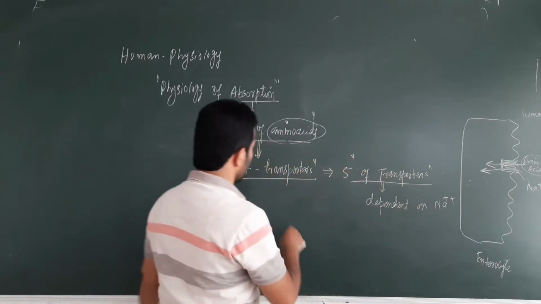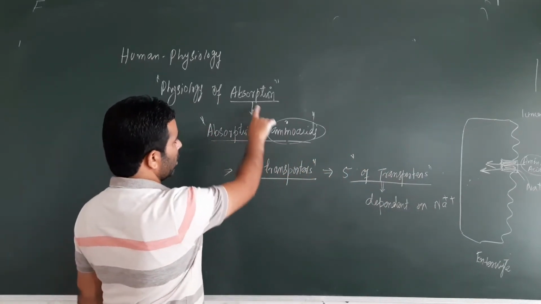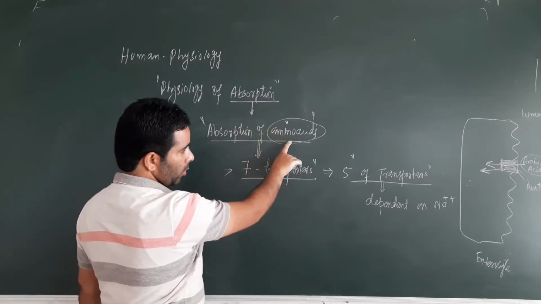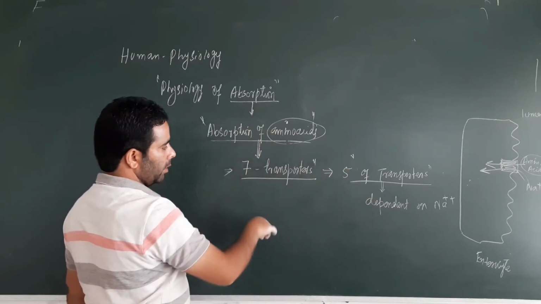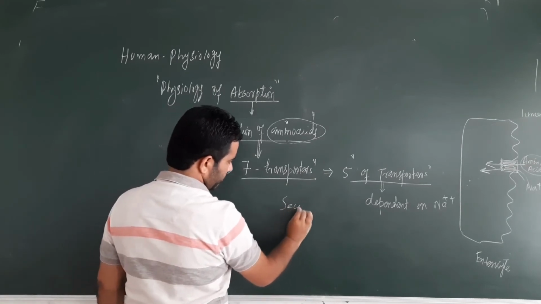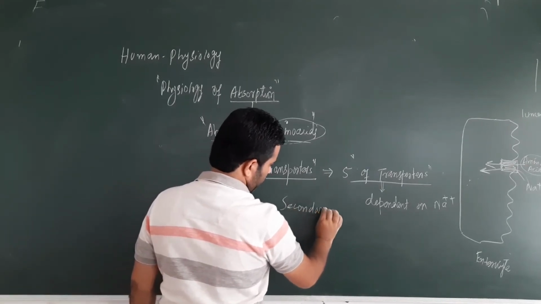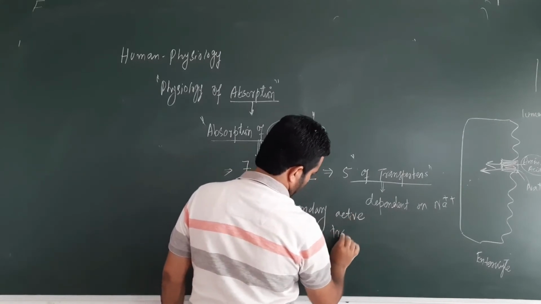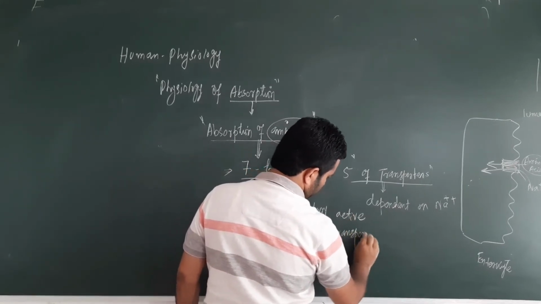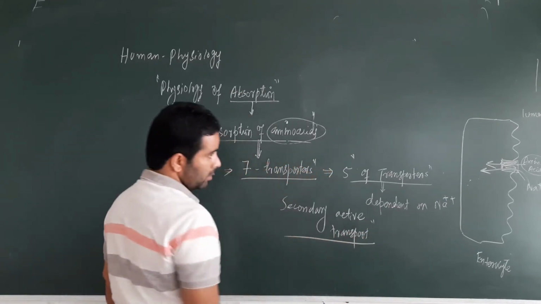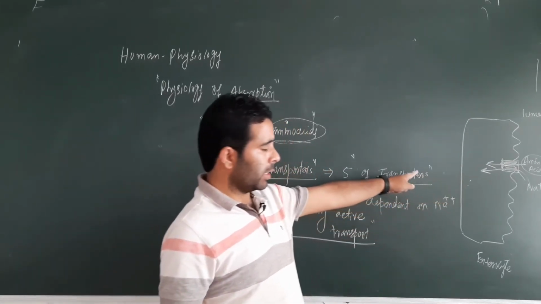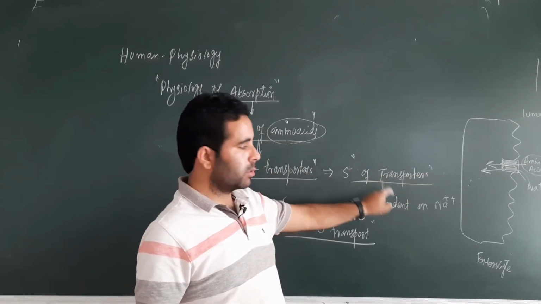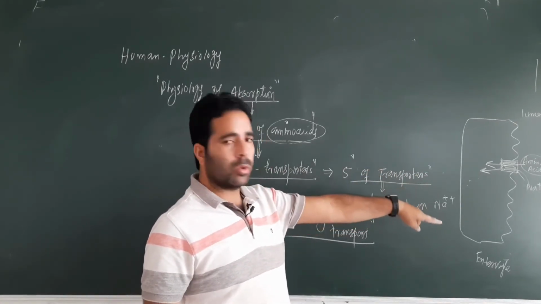So again this transporter is shared by the two molecules, amino acids and sodium. Please try to understand, absorption of amino acids from the lumen into the blood is secondary active transport. Why secondary active transport? Because amino acids are transported against the concentration gradient, and they need sodium ions.